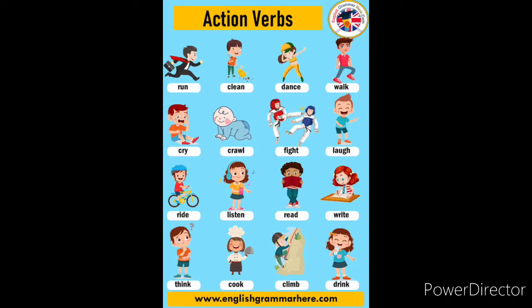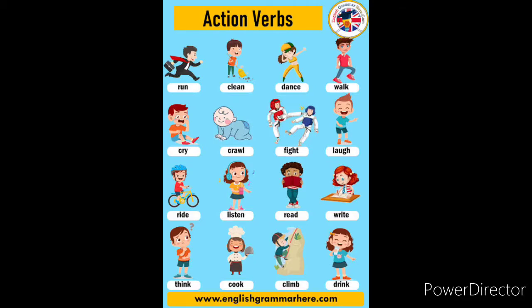Then fight is an action. Laugh is an action. Ride, cycling, ride is an action. Listen is an action. Reading, read is an action. Write is an action. Think is an action. Cook is an action. Climb, it is an action. Drink, it is an action. So these are all the examples for action verbs, children. Action verbs are the words that show an action. Children, I think now you might be clear about what is meant by action verbs.